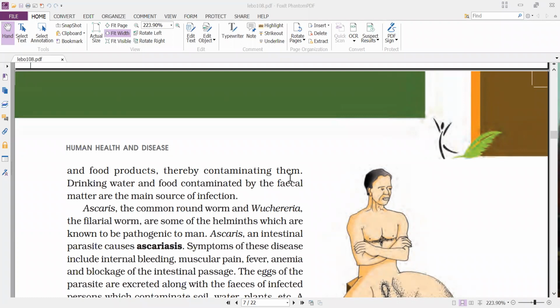That's why our elders say, eat the food when it is hot. If it is cooled and not properly covered, flies and mosquitoes will come and sit on it, and it gets contaminated with disease-causing organisms transmitted by houseflies, mosquitoes or other organisms.